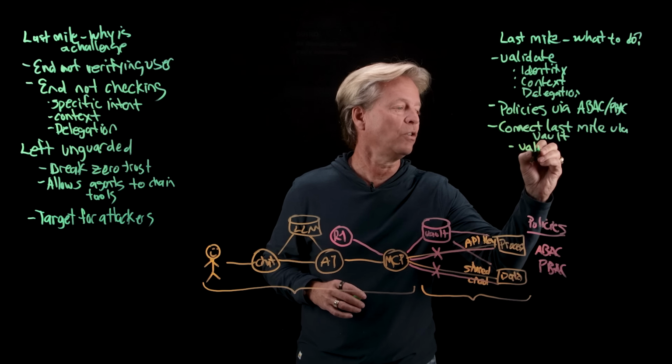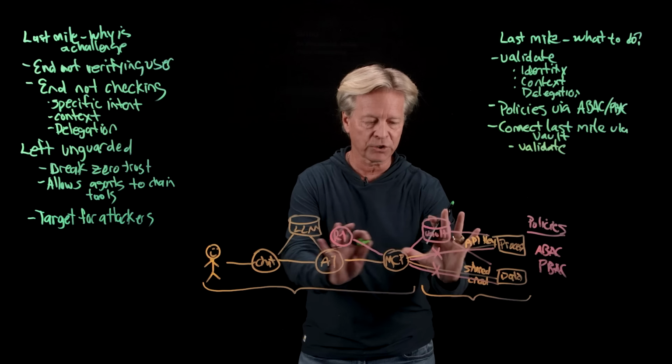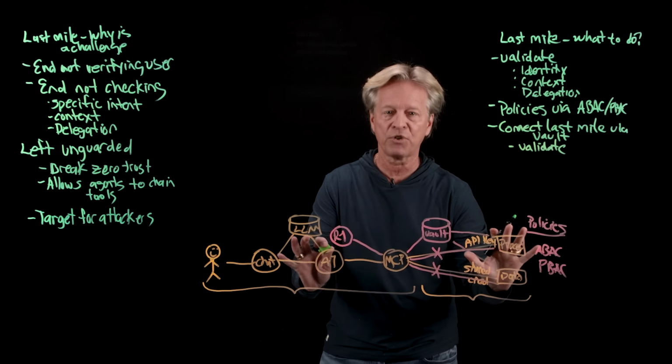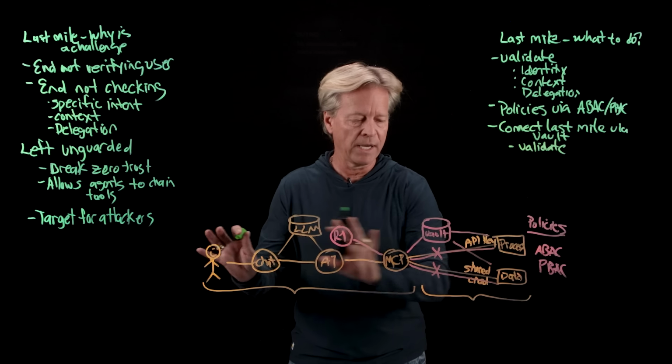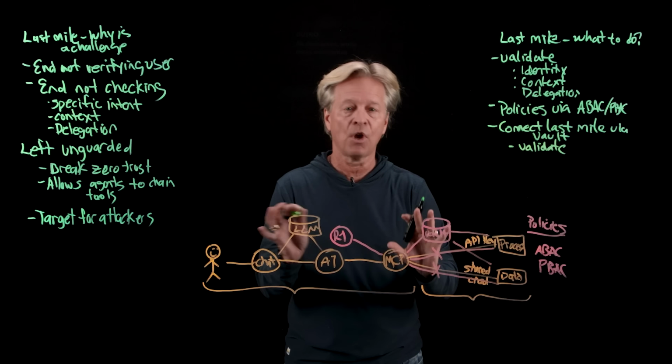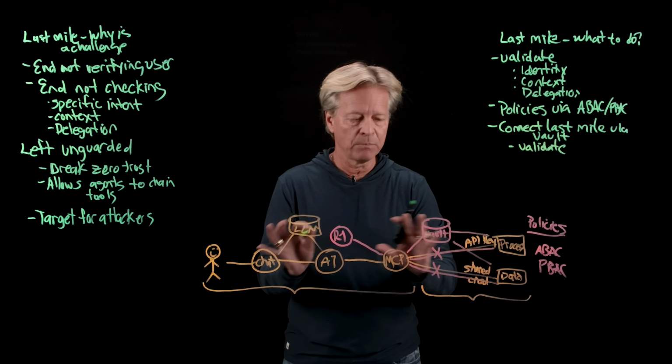Now, with our vault, we can do a handful of really powerful things. One, we can do the validation that we talked about. So now this is really bridging between our agentic systems and our legacy enterprises. So we can actually know who the user is, who the audience is, what are the claims that are coming in.